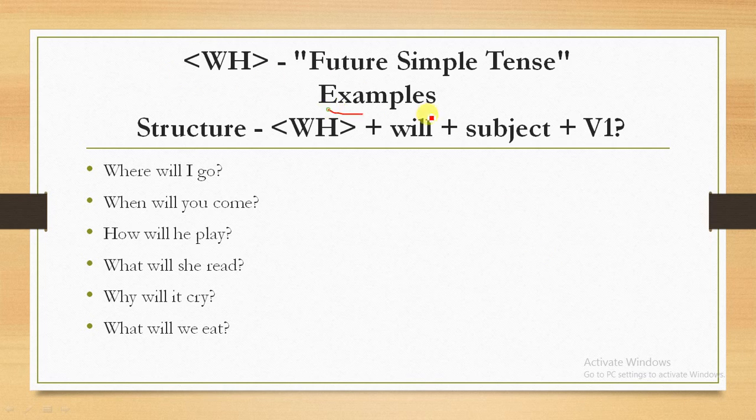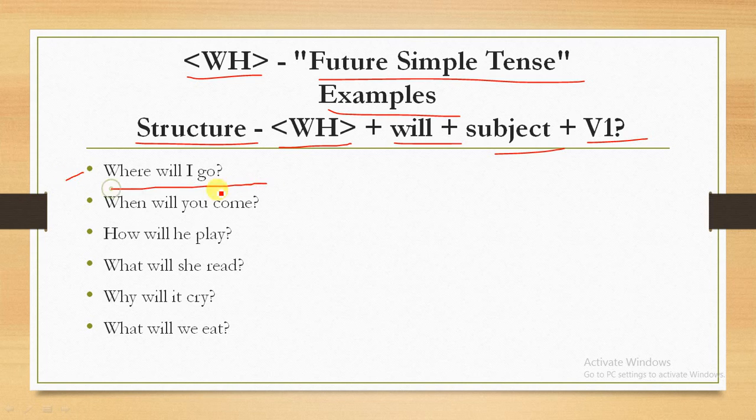Here are the examples of WH words in the future simple tense. One more time, the structure is WH plus will plus subject plus verb base form. Where will I go, when will you come, how will he play, what will she read, why will it cry, what will we eat.